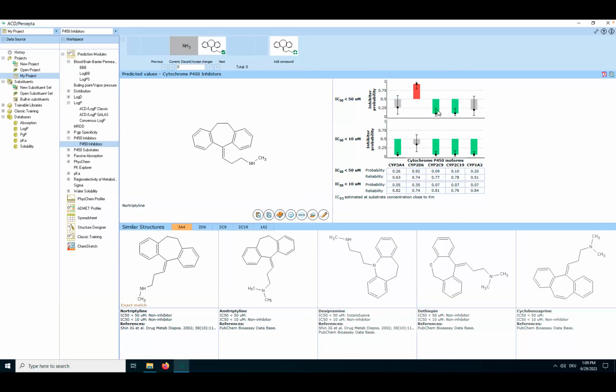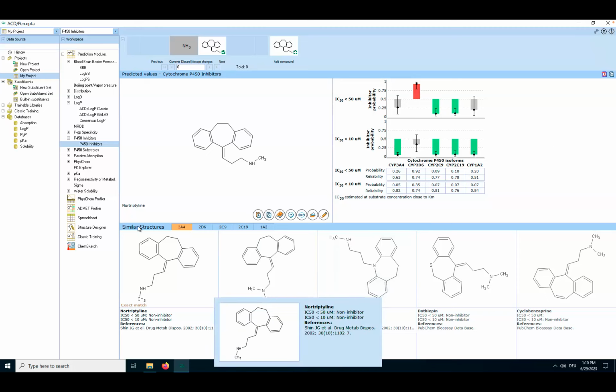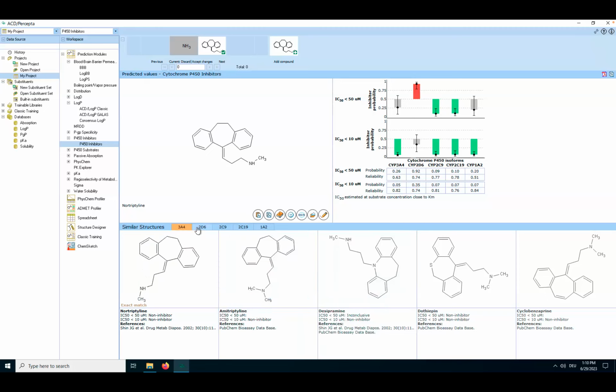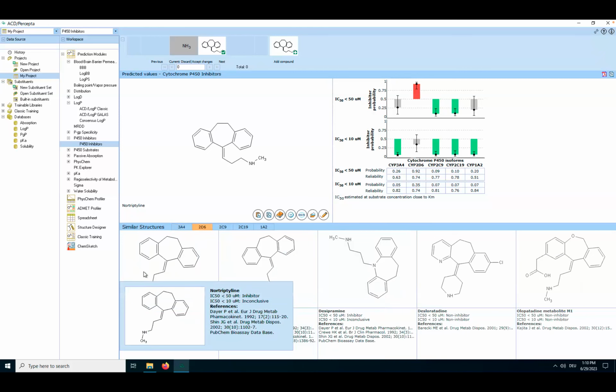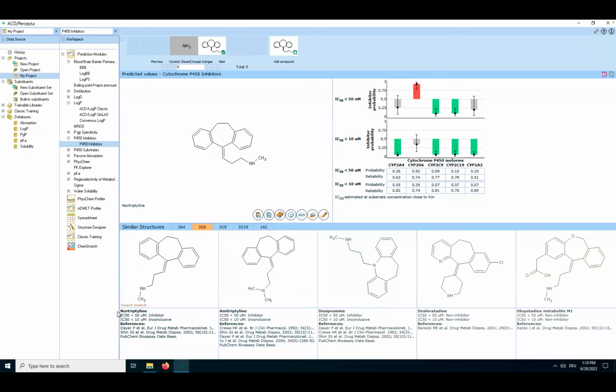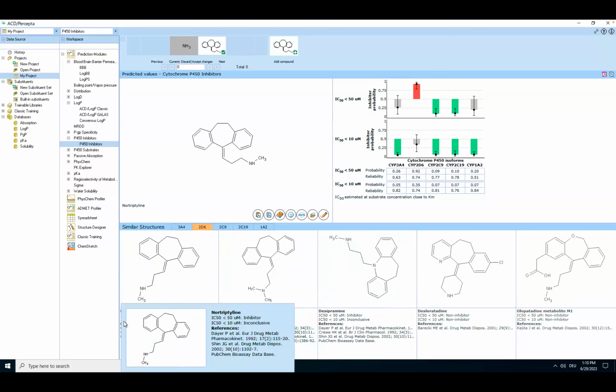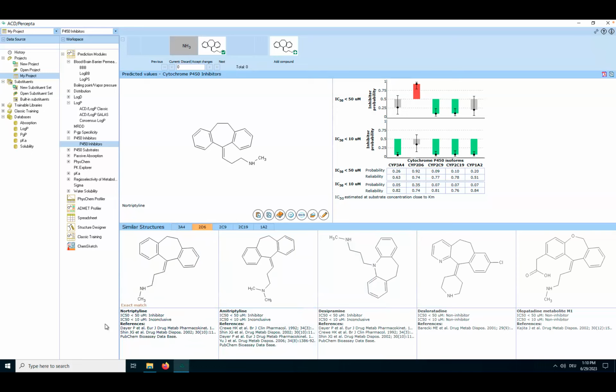The green means that actually it will for sure not inhibit. The gray means that the value is undetermined. So here we have a potential risk here and there. And then if you go to lower IC50 values, then actually only the second isoform can be a problem. And this you then also see down here. You can go and check the different isoforms, and nortriptyline, which is an exact match from the database, as we've seen already before, tells you for the second isoform that it is certainly an inhibitor in the range of 50 micromolar or less. This is another example.